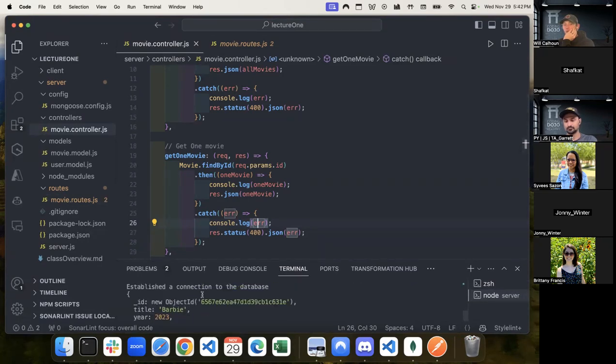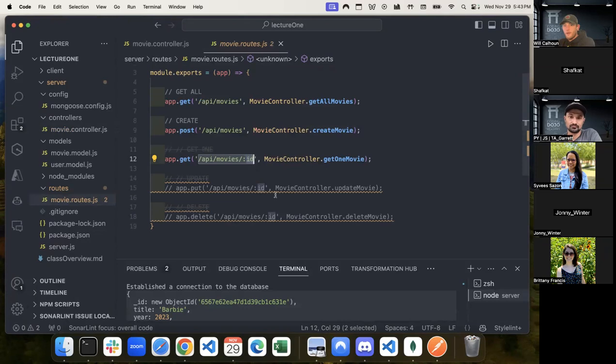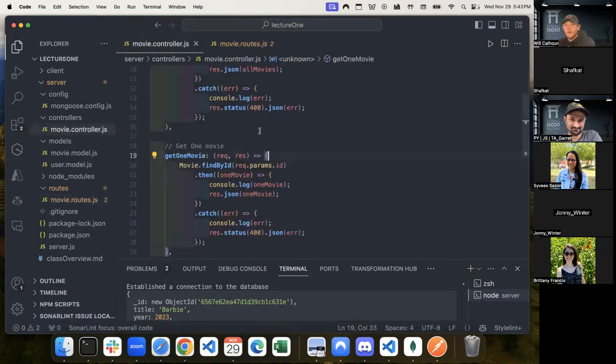And one thing to note, because we're console logging one movie within my console as well, this is the object that we're getting back. So all we're doing that's different is we're using the helper function of find by ID, but find by ID needs some information, needs the ID, right? And so we say req.params.ID. And then that is the parameter that we're getting from our route right here. If I were to call this unicorn, it'd be req.params.unicorn, but it's not, it's ID.